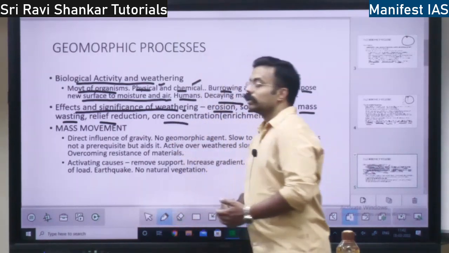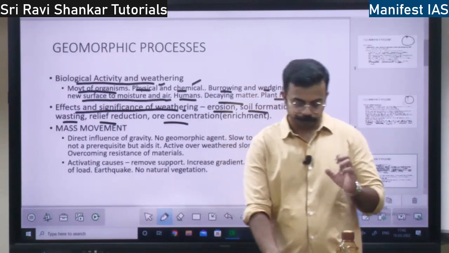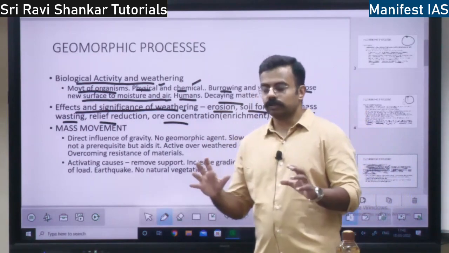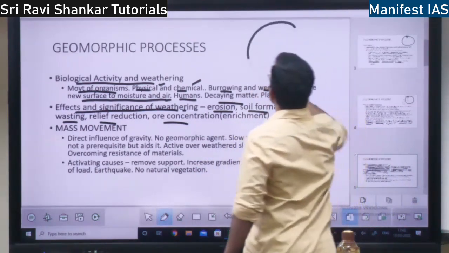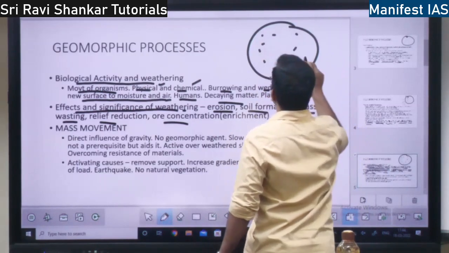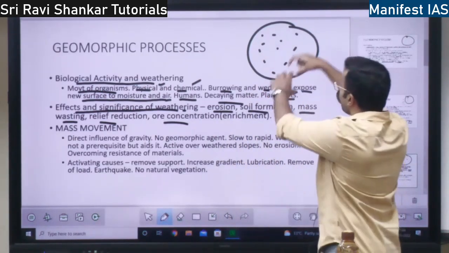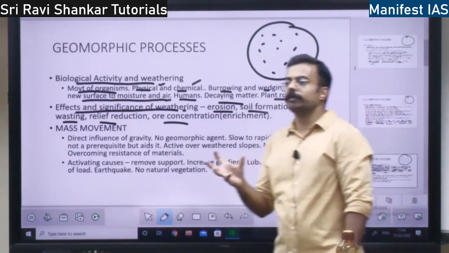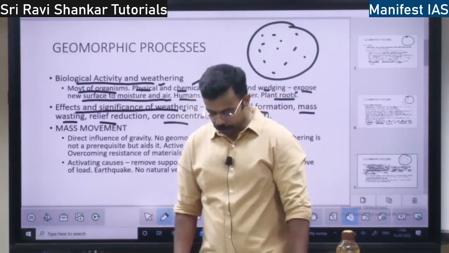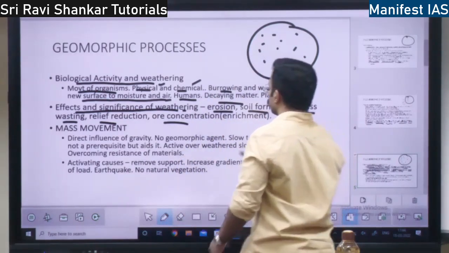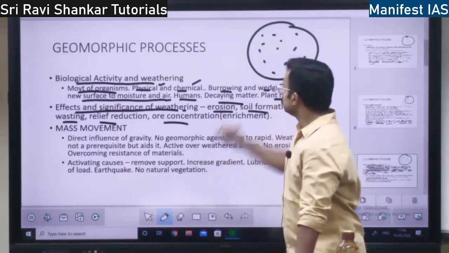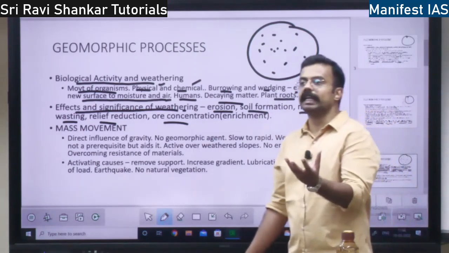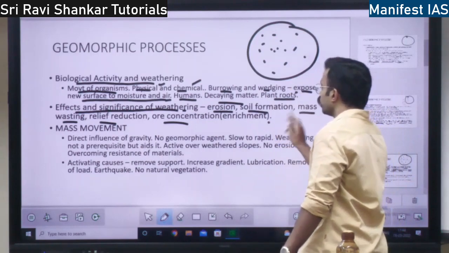Ore concentration. Let's say there is iron ore in the rock, spread like this. Because of weathering, if all the rock material is removed, only iron will be left. So iron ore will be concentrated because of the weathering process. This is iron ore concentration or ore enrichment. If you remove the impurities, the ore will get enriched.